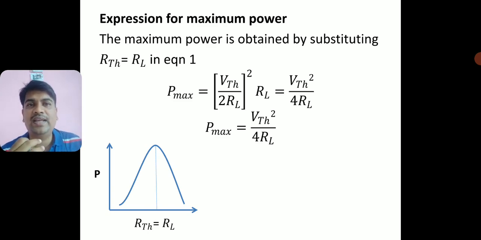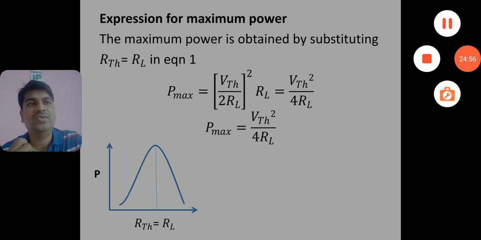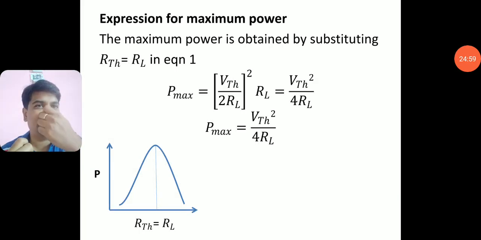In the laboratories also, while doing the experiment of maximum power transfer theorem, you draw a graph like this. Experimentally, you take the readings and calculate the power across the load resistance. You plot the graph of load resistance versus power, and you look for the condition for which the power is maximum, and definitely you will get the load resistance value equal to the value of internal resistance for maximum power. So this is the condition we finally get for the maximum power.